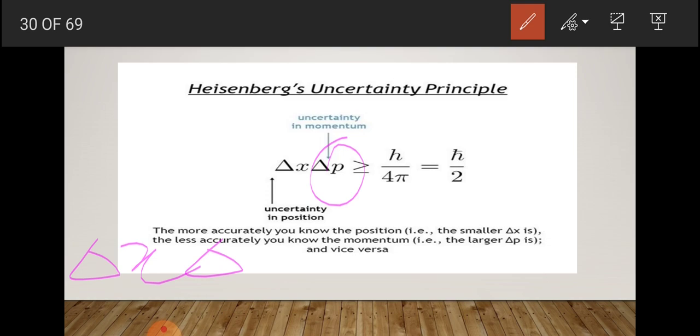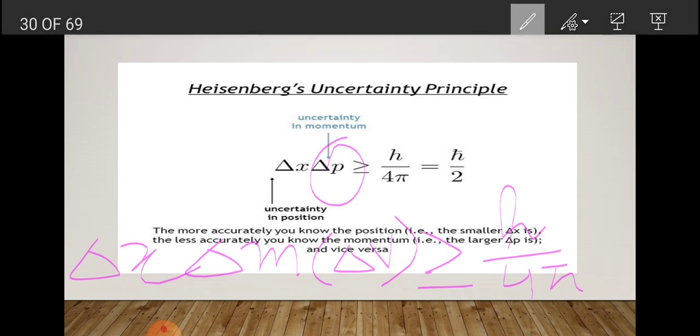What is p? p is momentum, that is mv. So delta x into m delta v is greater than or equal to h upon 4 pi. Delta v is the uncertainty in the velocity of the particle and m is the mass of the particle.